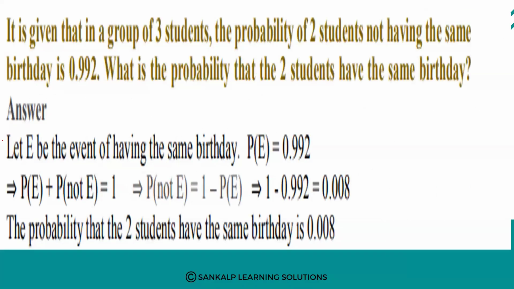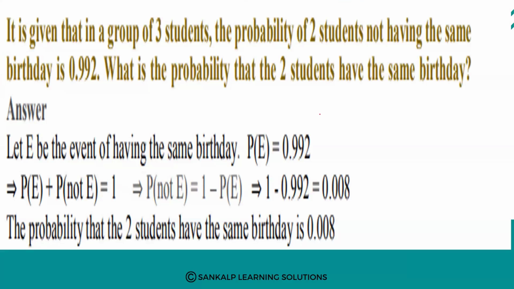It is given that in a group of 3 students, the probability of 2 students not having the same birthday is 0.992. What is the probability that the 2 students have the same birthday? Okay. Let E be the event of having the same birthday. The probability of 2 students not having the same birthday is 0.992.